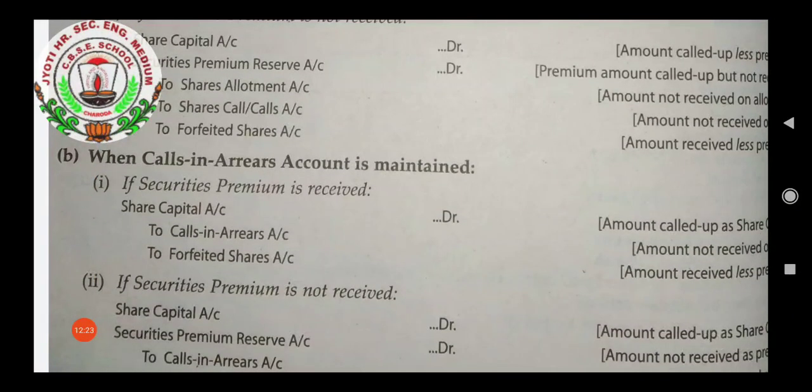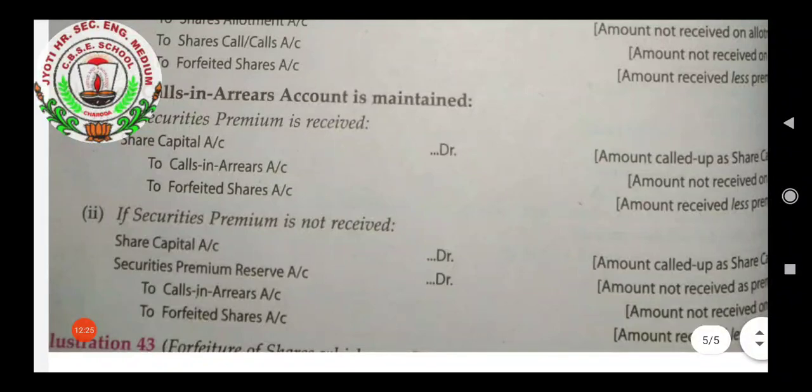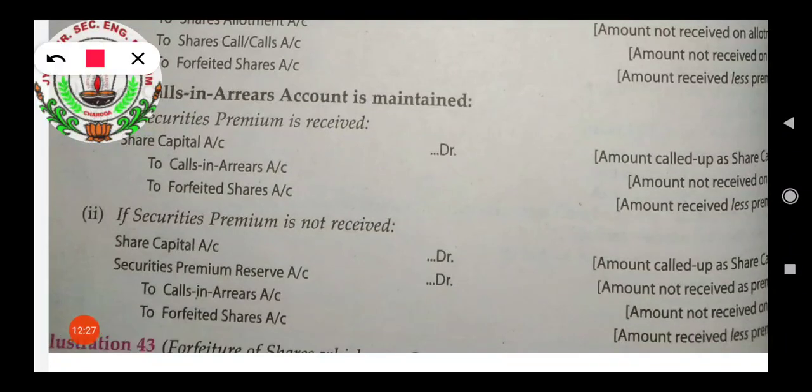Next is when calls in arrears account is maintained. Here you can easily see the difference. When the securities premium is received, share capital account, and instead of writing allotment account and calls money here, we will write calls in arrears account. In the second case, when securities premium is not received, share capital entry will remain the same.